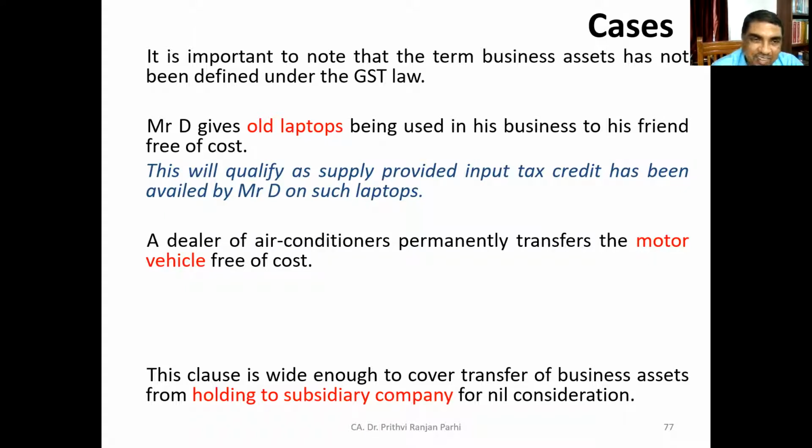Next caselet is here. A dealer of air conditioners permanently transfers a motor vehicle free of cost. Let us say that the motor vehicle is the business asset. It is transferred free of cost without consideration. Is it a supply? In the previous instance, you have seen the laptops were supplied, deemed to be supply if ITC was availed. Now, this example, can anyone reply?